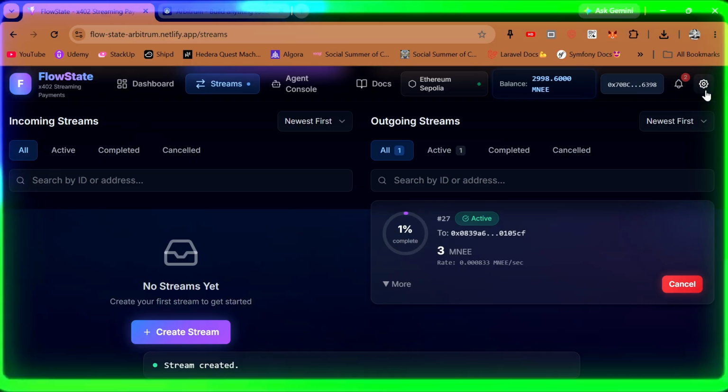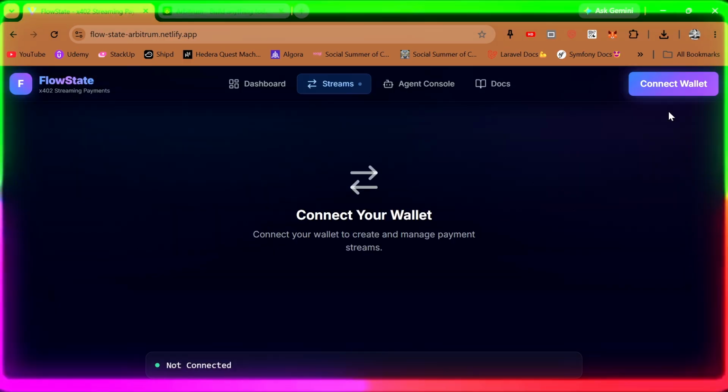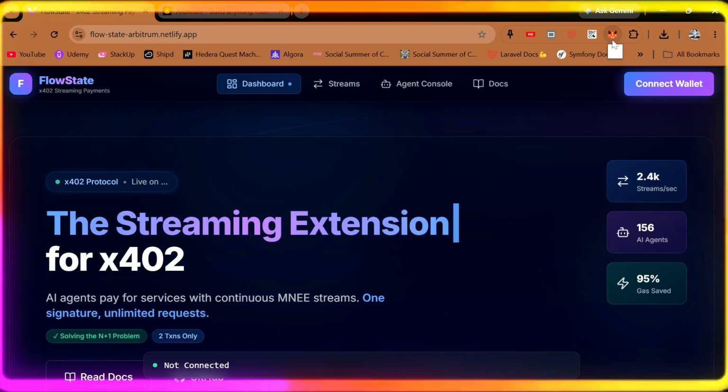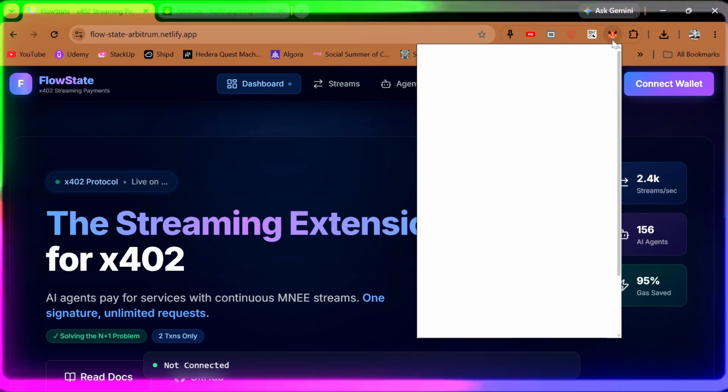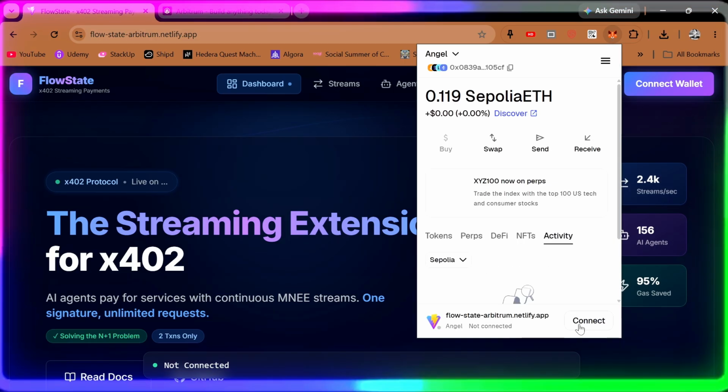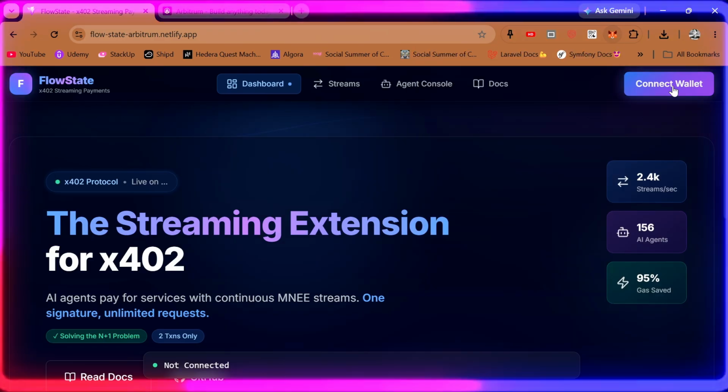And right now I'm going to log out and switch to my second wallet, which is this one. Okay, my second wallet is connected.